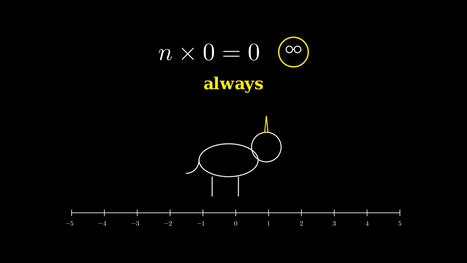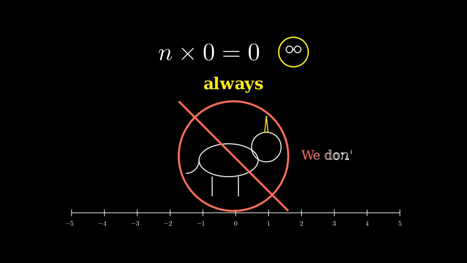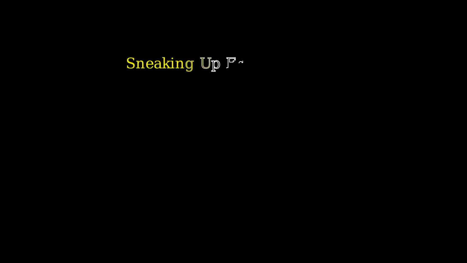So there is no number that does the job. The answer to 1 divided by 0 isn't a weird number. It isn't infinity. It's that the question has no answer. We asked for a unicorn and the number line said, we don't carry those. There is simply nothing on the entire infinite line that can satisfy the request, and no amount of searching will ever turn one up. But maybe we're being too hasty.